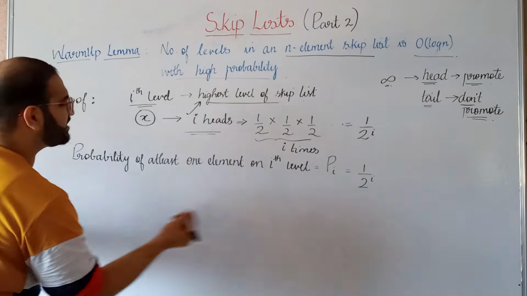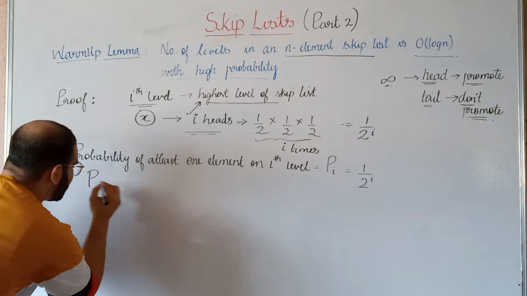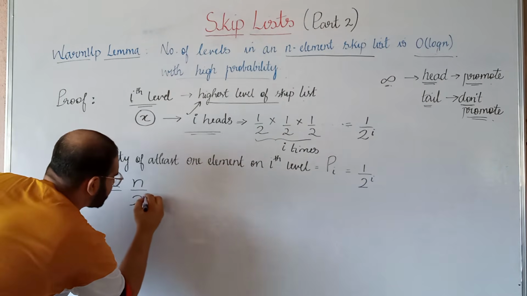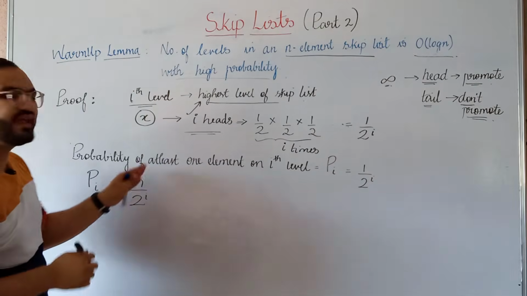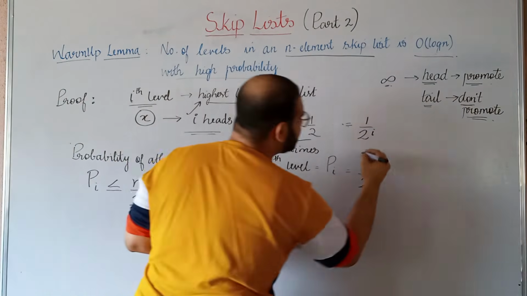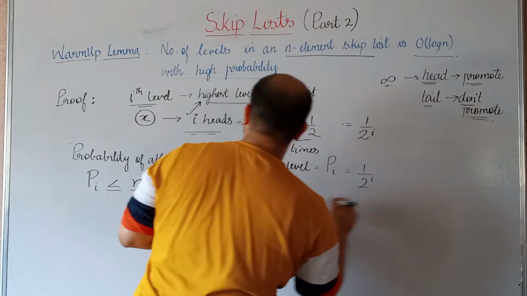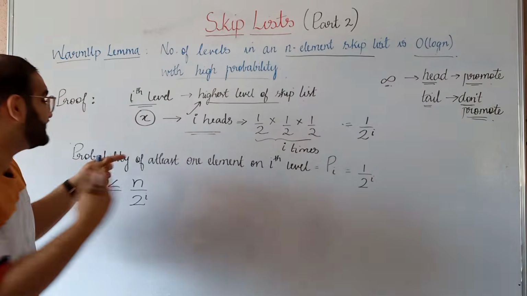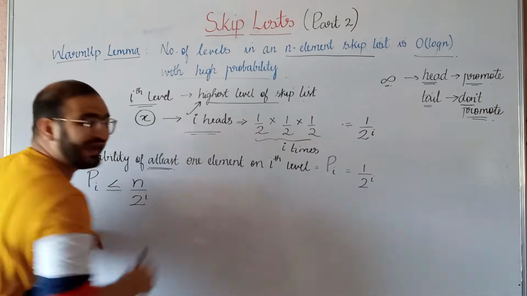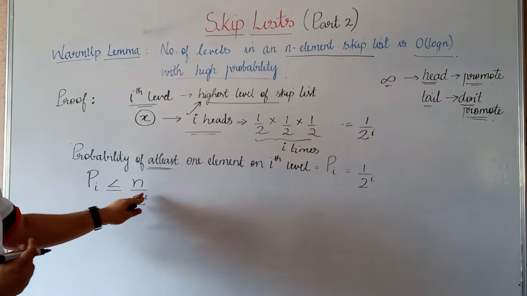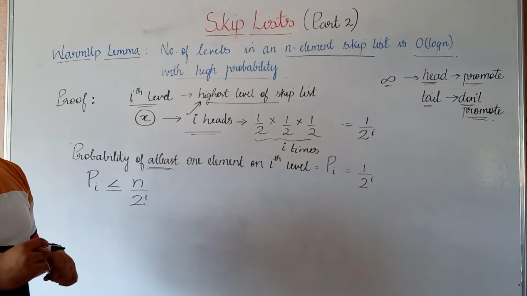So we can say that this probability Pi is less than or equal to n by 2 raised to i, because any one of these n elements can lead to a condition where we get one element on the ith level, at least. Remember this word, at least.